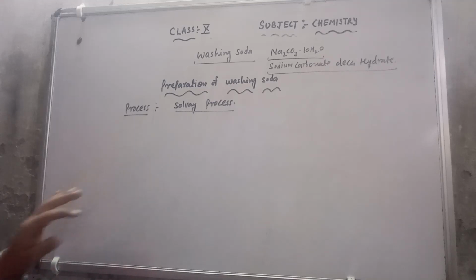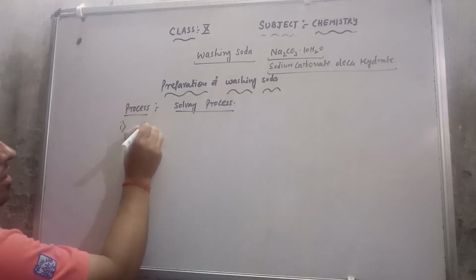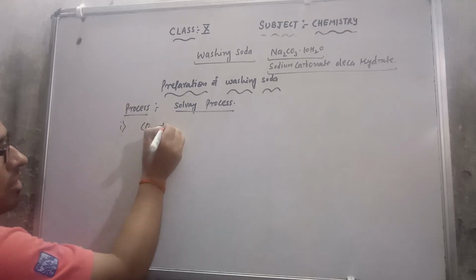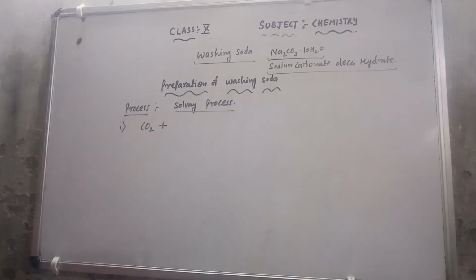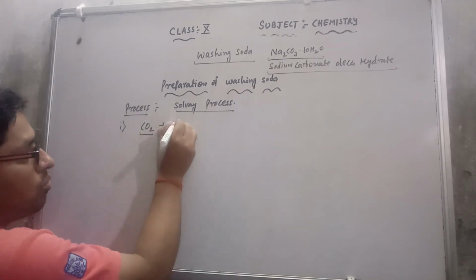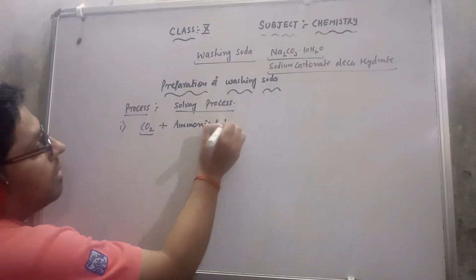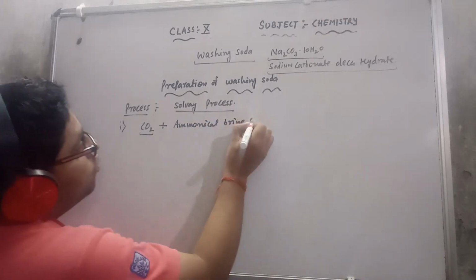Now, in the preparation of washing soda, three steps are used. In the first step, carbon dioxide gas is passed into the ammonical brine solution.